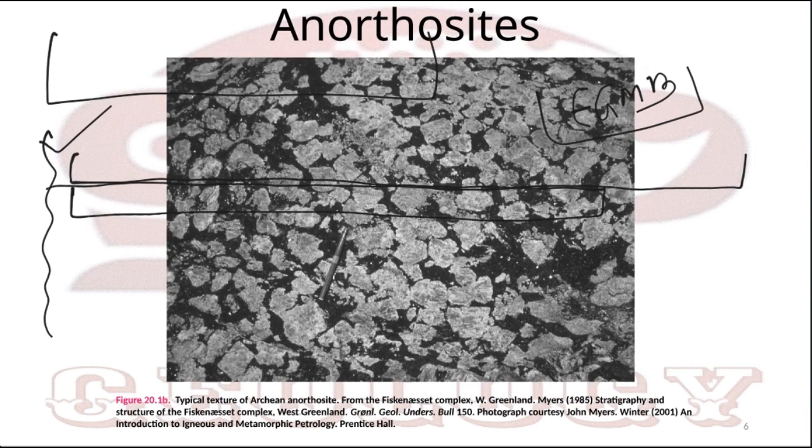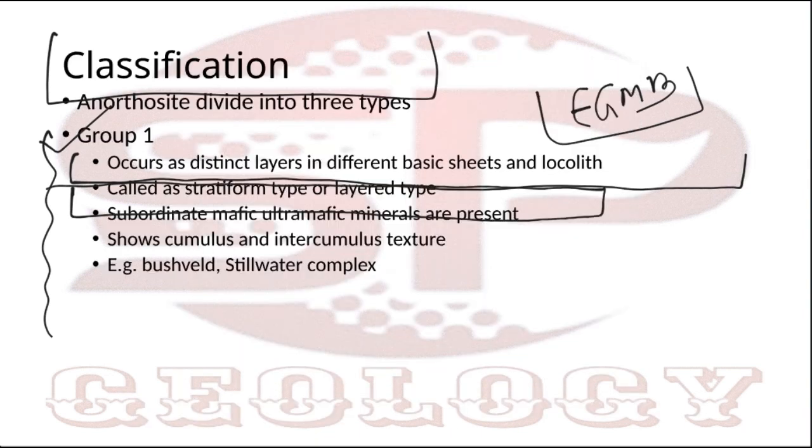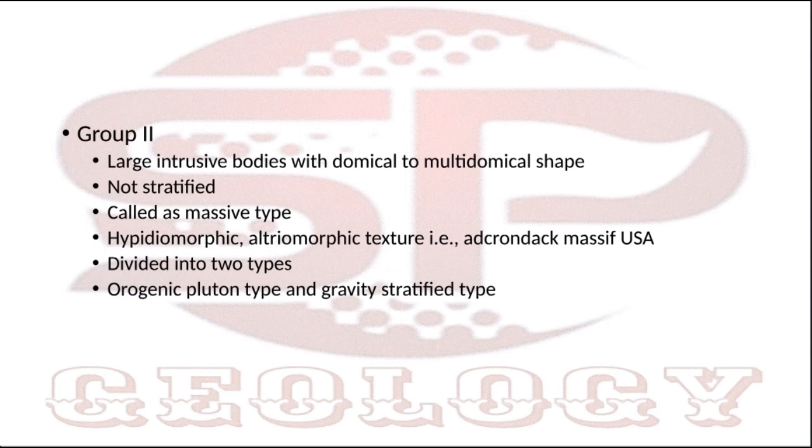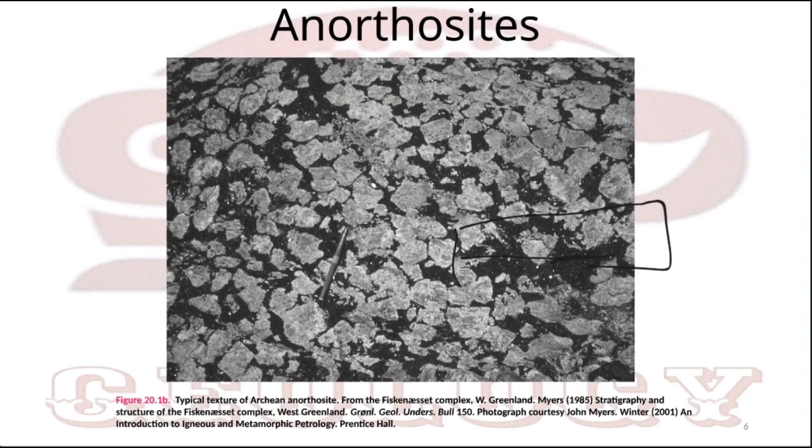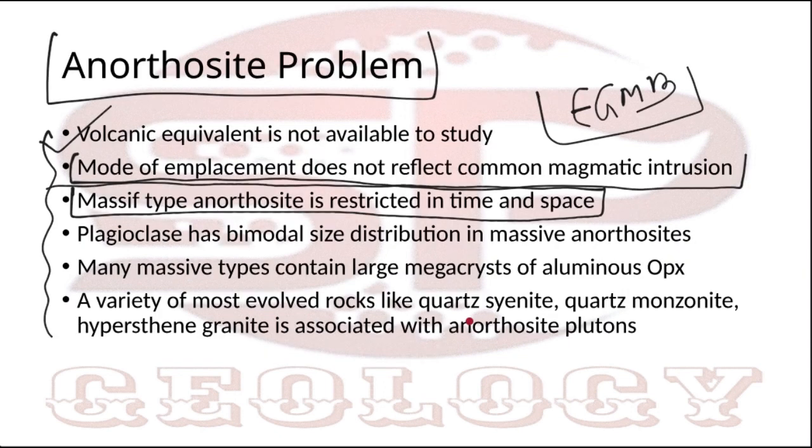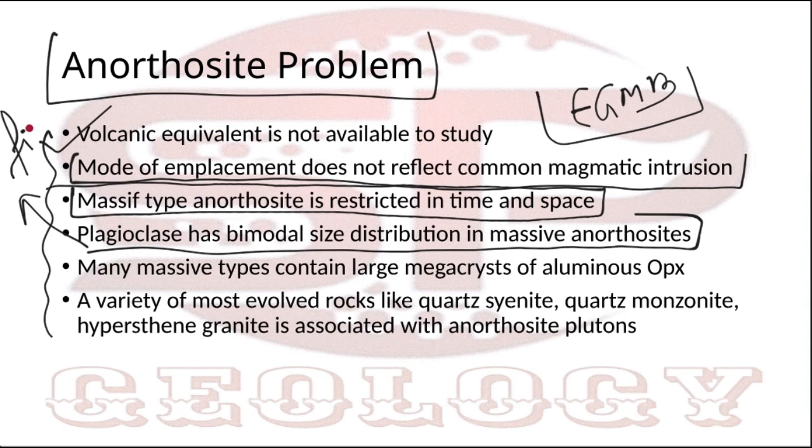Plagioclase has bimodal size distribution in massive anorthosites. In massive anorthosite, what happens? Plagioclase occurs both as finer grains and coarser grains, a bimodal size distribution. So this also creates a problem to study the crystallization behavior.